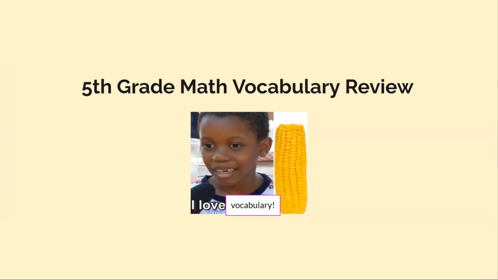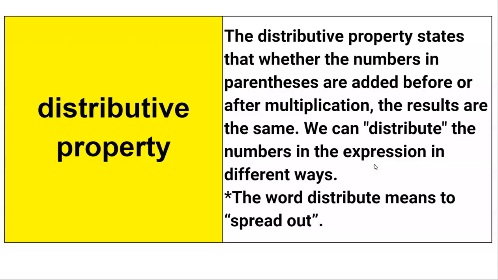All right. So we are going to be talking about vocabulary today, and our lovely little corn kid, who's so cute, is going to be the theme of our vocabulary. So we're going to get started with some key vocabulary words. There's only 20 that we're going to look at today, and I want you to see if you can find the corn in each of our illustration slides. The first vocabulary word is distributive property.